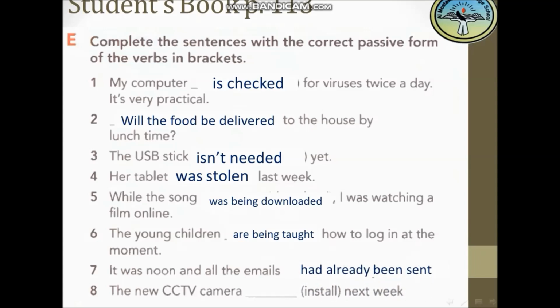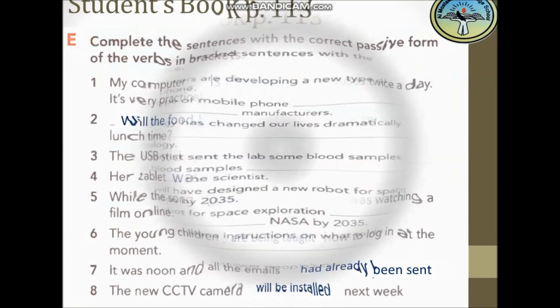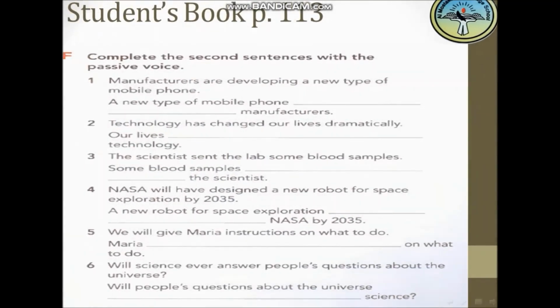The new CCTV camera installed next week. This means that in the future simple. So I will use will be installed. Okay, you were all great. I know you all know the answers. Now let's complete the second sentences with the passive voice.